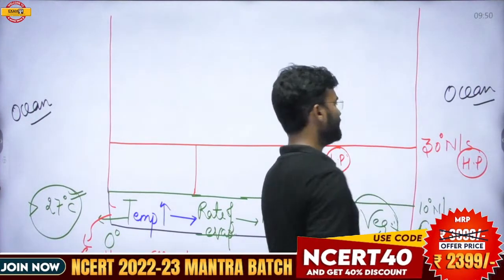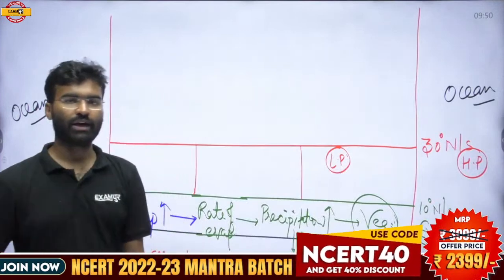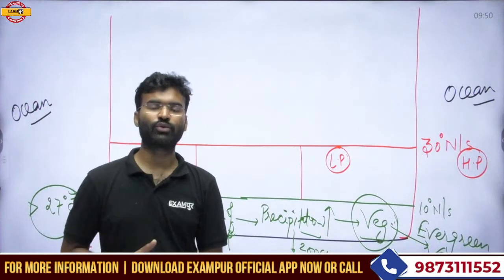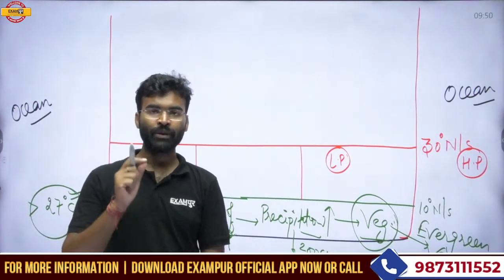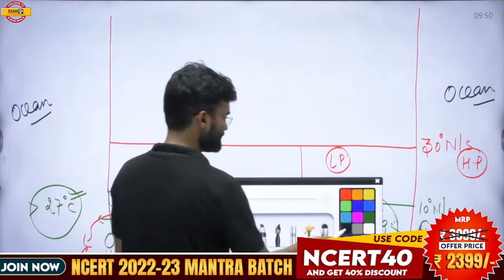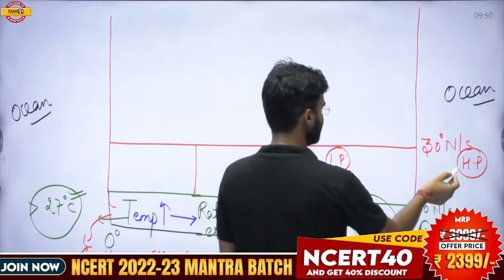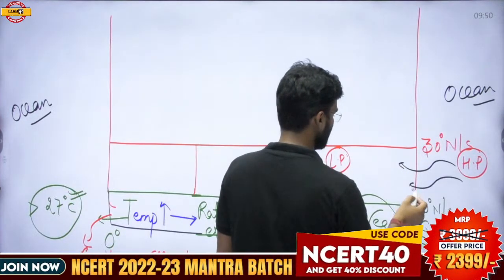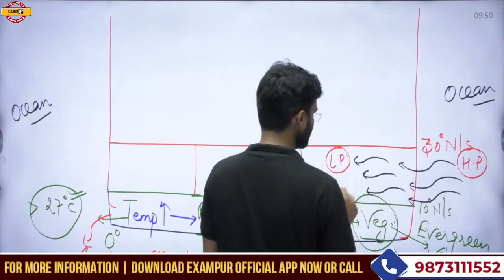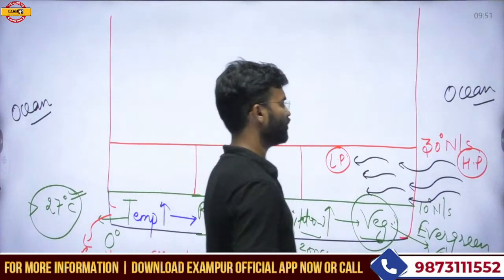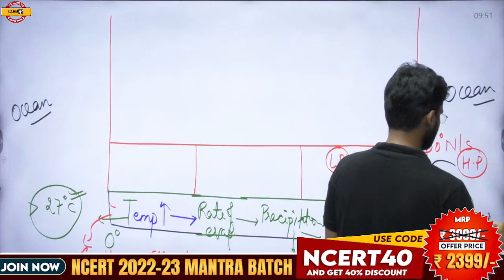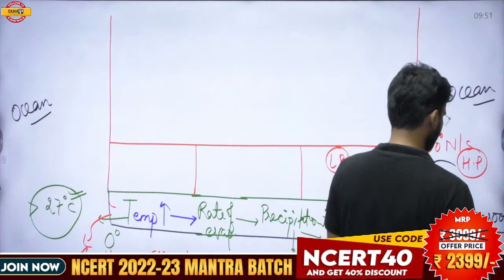That means the marine region experiences high atmospheric pressure, and the continental zone, the continental part, experiences low atmospheric pressure. That is why there is a tendency for winds to move from ocean to landmass, and these winds are called monsoon winds.